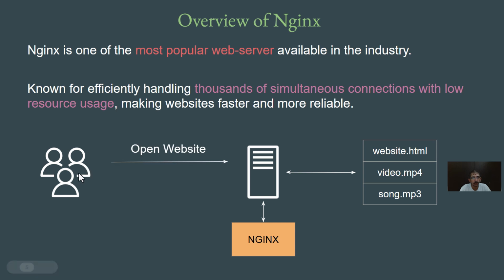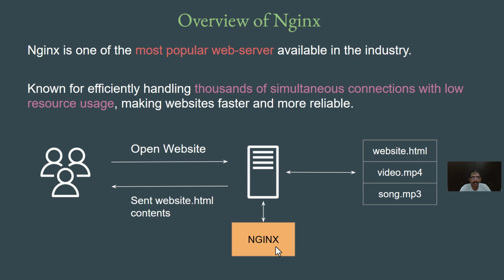So whenever a user sends a request to the server, there is Nginx or any other web server that is running behind the scenes. This request is received by the web server. Web server will go ahead and send a response back. For example, if a user has requested website.html, you have the web server like Nginx. Nginx will fetch the appropriate website HTML contents and it will send it back to the client. Similarly, if a client wants to see a video, then it is the web server that sits in the middle and the appropriate set of streaming functionality is offered.